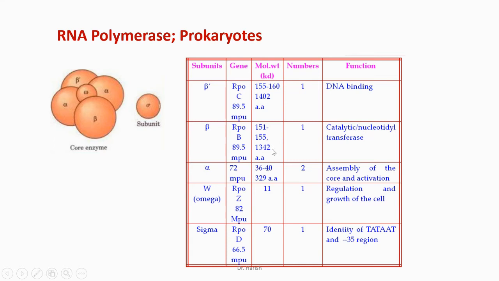Molecular weight of each subunit is also shown in this diagram, and the gene name is also shown. As you can see, in RNA polymerase, each subunit is represented by one number, while alpha unit is represented by two numbers. So there are two subunits of the alpha.